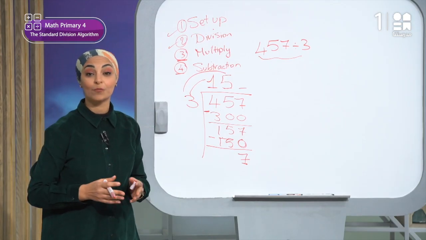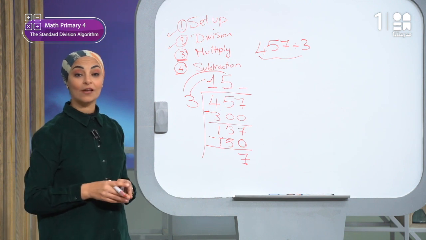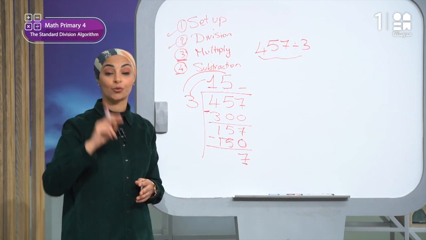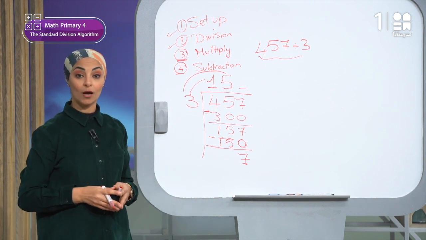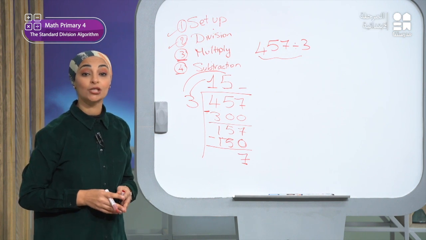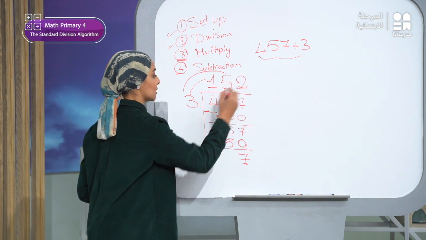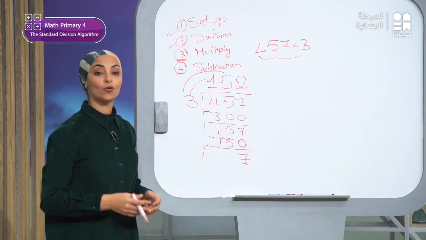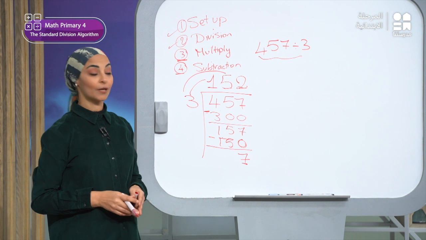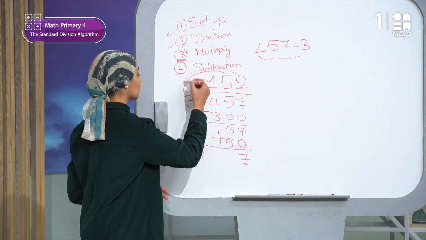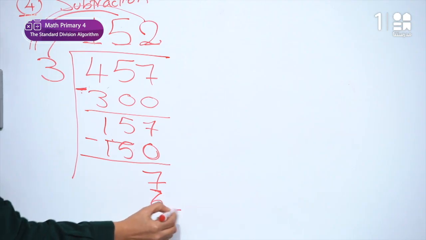How many 3s are in the 7? Right, I know that 7 consists of two 3s and a remainder of 1. We will write 2 in the answer, so I will write 2 in this place. I will move to the next step, which is multiplication. I will multiply 2 by 3 to give me 6.